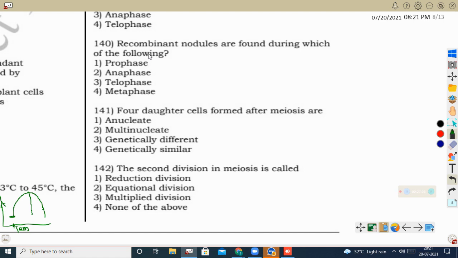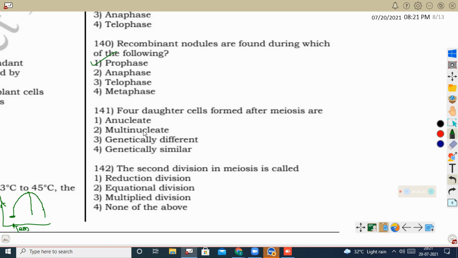Pachytene is a stage where the recombinase enzyme will be there. As these recombinase enzymes are present, we can see the homologous chromosomes coming and arranging as a bivalent, tetrad form. The non-sister chromatids of the homologous chromosomes start producing some nodule structures to undergo crossing over. So in prophase 1, in the pachytene stage, we can see the recombination nodule. So here prophase is the correct option.